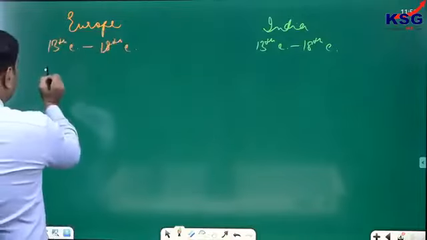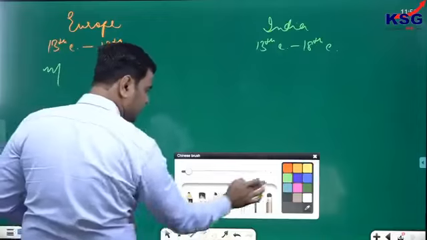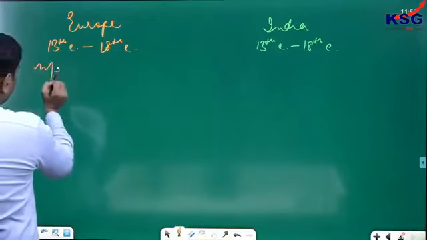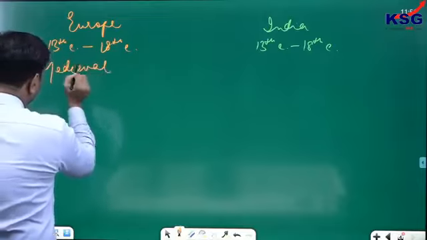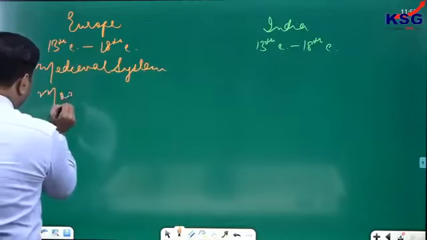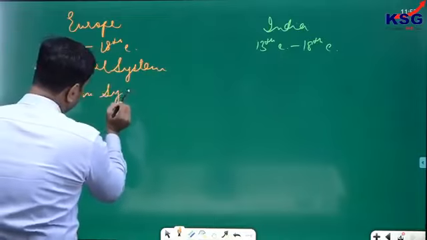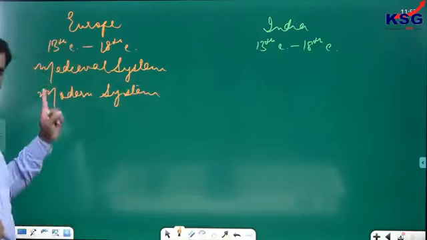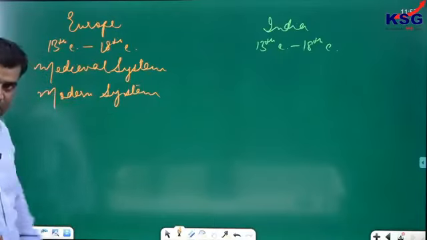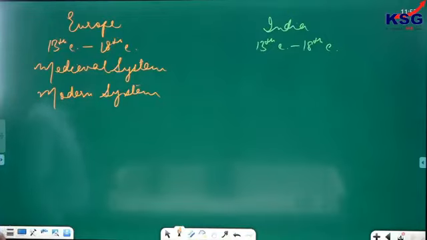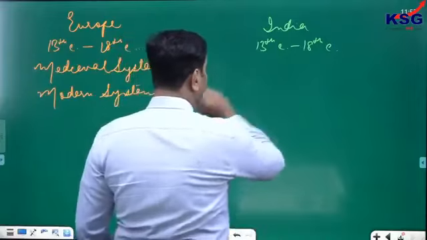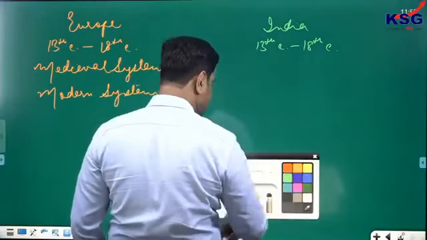Here we are discussing that the medieval system began to give way to the modern system. That is, absolute monarchy began to be questioned, feudalism began to be questioned, and at the same time, the dominance of church and clergy class began to be questioned. From the 13th century to the 18th century, it was a complete medieval system in Europe.